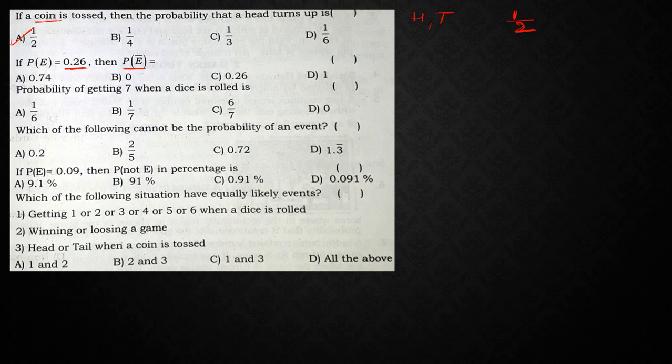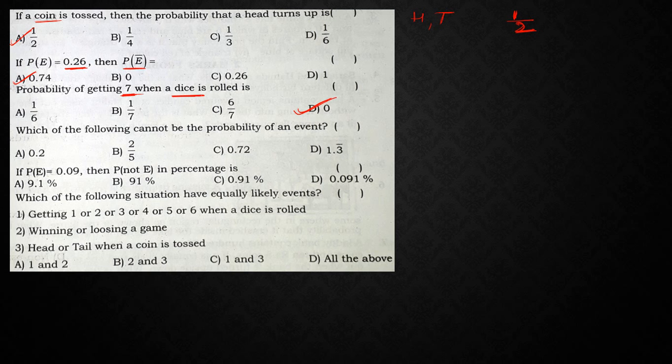Probability of E is 0.26. Then probability of E bar. We already know, without doing that we can simply answer it, right? Probability of getting a 7 when a die is rolled. Is there a number 7 on a die? It is an impossible event, right? If it is an impossible event, then its probability is 0.